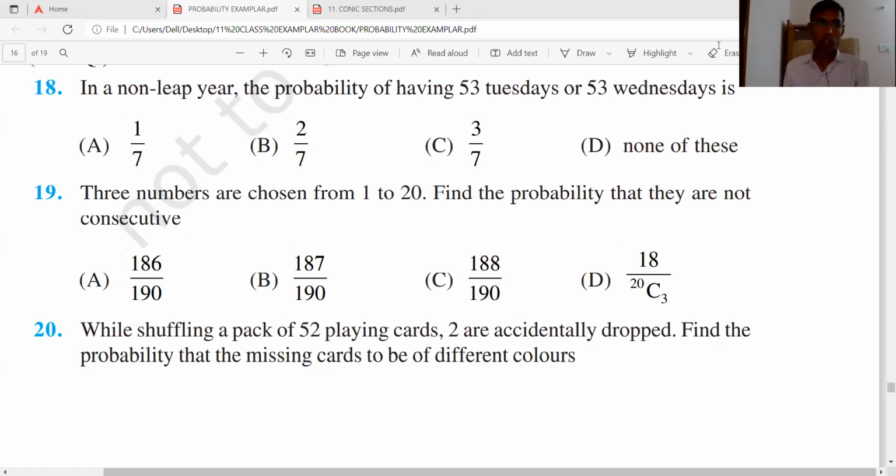Okay. Yes, sir. You are seeing the 19th question. Three numbers are chosen from 1 to 20. Find the probability that they are not consecutive. Three numbers chosen from 1 to 20. What is the probability that they are not consecutive?